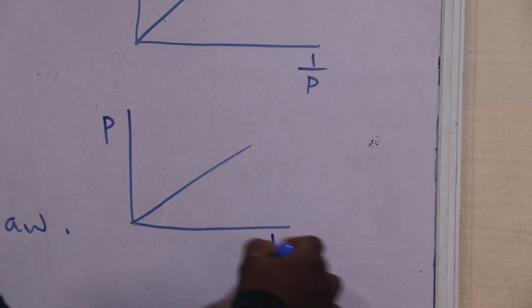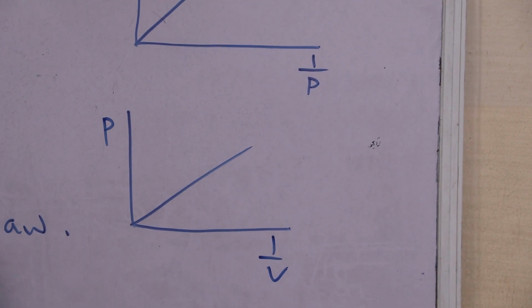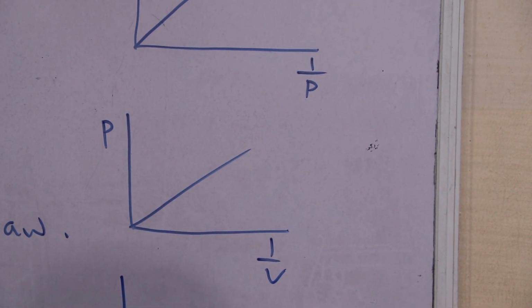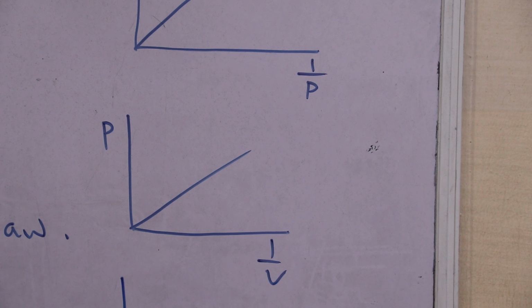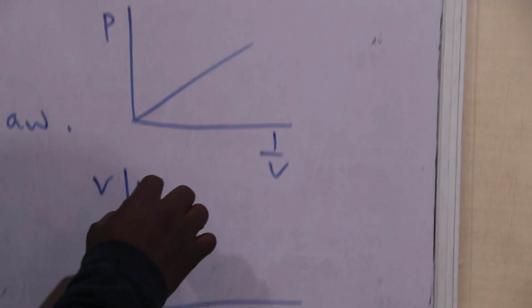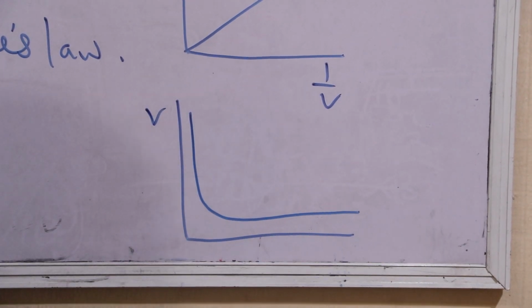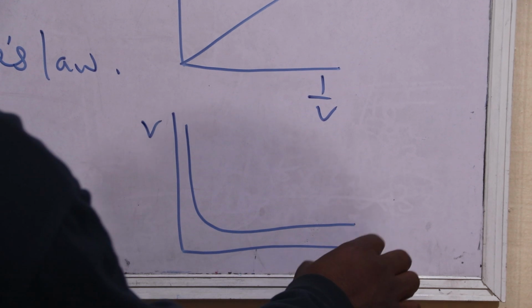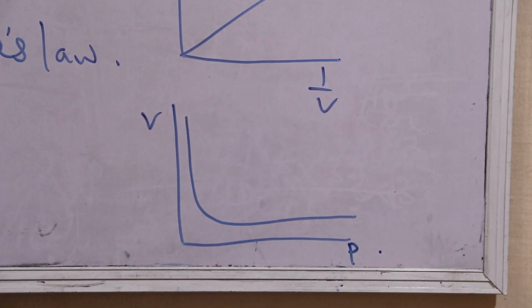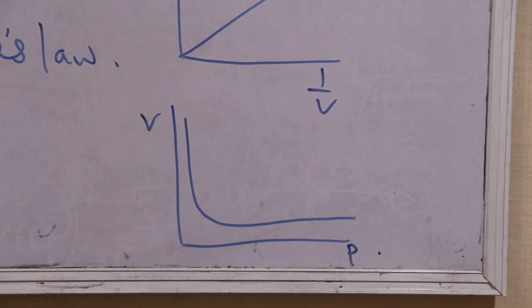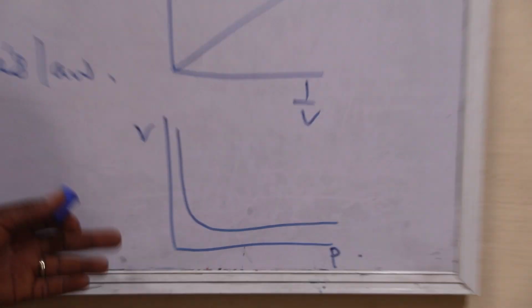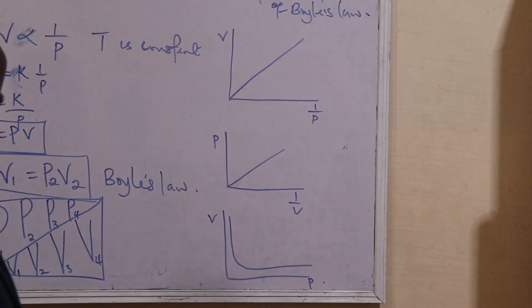Pressure equals 1 over V. And lastly, you can represent Boyle's law in this direction: pressure against volume, but this one is not going to pass through the origin. These are the three ways Boyle's law can be represented under the graphical method.